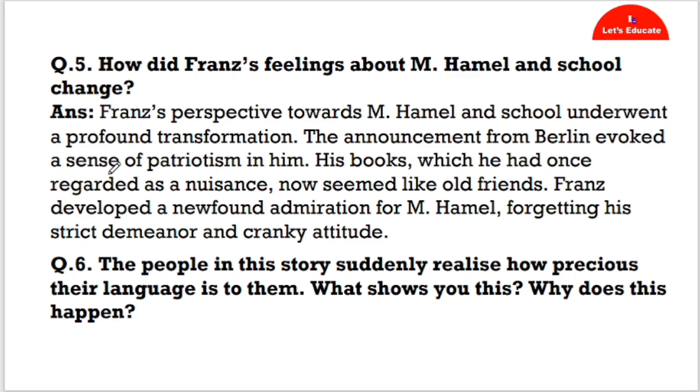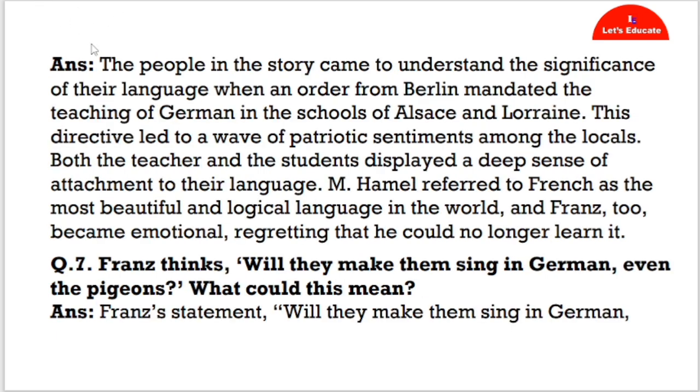Okay, French language. Question number 6: The people in the story suddenly realize how precious their language is to them. What shows you this? Why does this happen? Answer: The people in the story came to understand the significance of their language when an order from Berlin mandated the teaching of German in schools of Alsace and Lorraine.